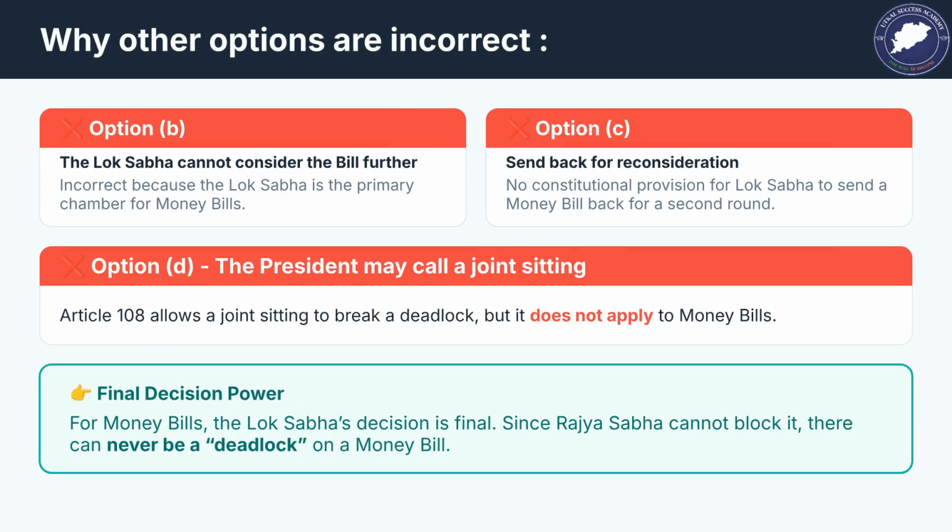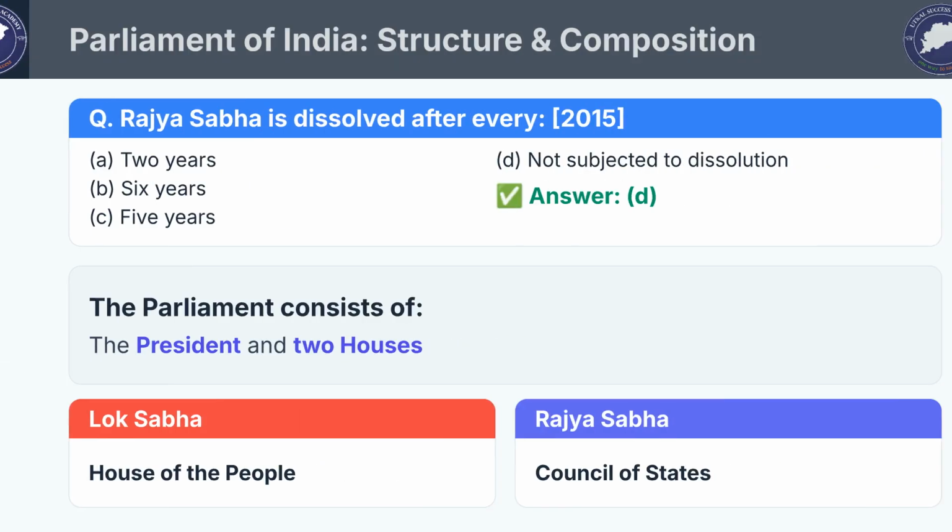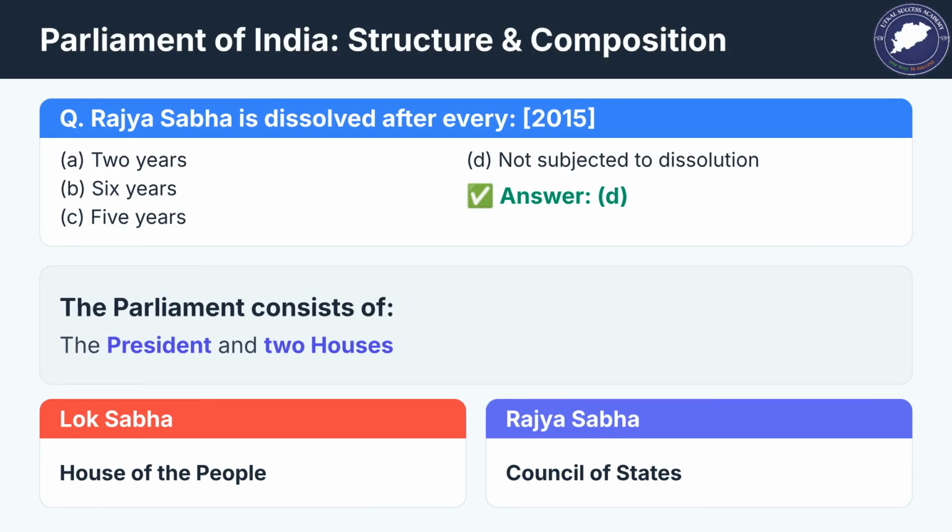Let's review why other options were incorrect for the money bill procedure. Options B and C are wrong, because the Lok Sabha has the final decision power. Option D is incorrect because a joint sitting does not apply to money bills, as the Rajya Sabha cannot cause a deadlock. Moving on to Parliament structure, the Rajya Sabha is not subject to dissolution. This is the correct answer to the question.